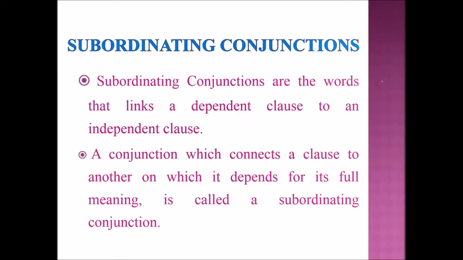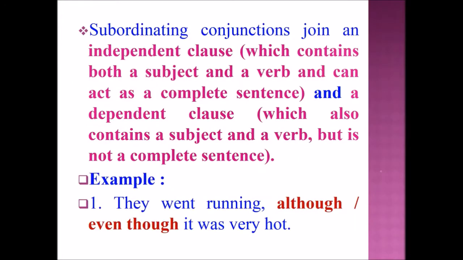So what is meant by subordinating conjunctions? Subordinating conjunctions are the words that link a dependent clause to an independent clause. In other words, a conjunction which connects a clause to another on which it depends for its full meaning is called a subordinating conjunction. Subordinating conjunctions join an independent clause